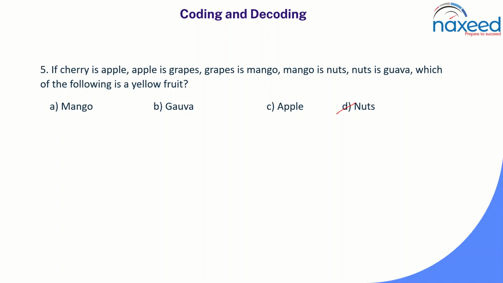In this way we will answer questions from the topic coding and decoding. Always we will write either the code or the word, whatever the question asks for the given word. Here we are finding the code word. In this way we will solve questions from this topic.